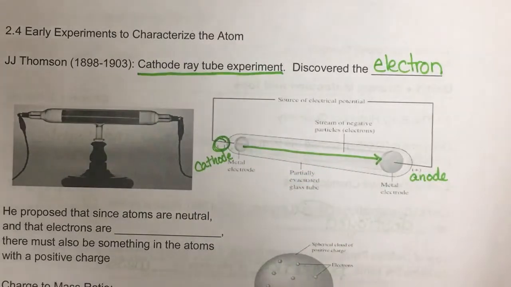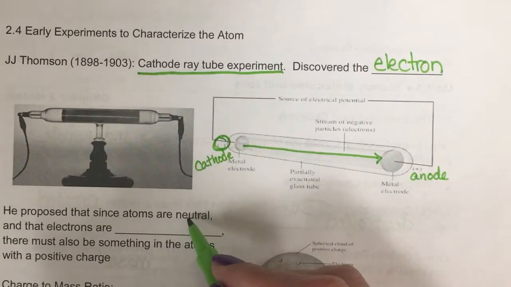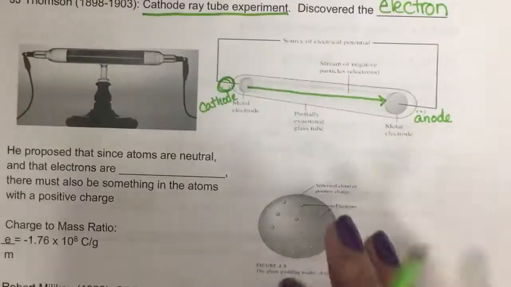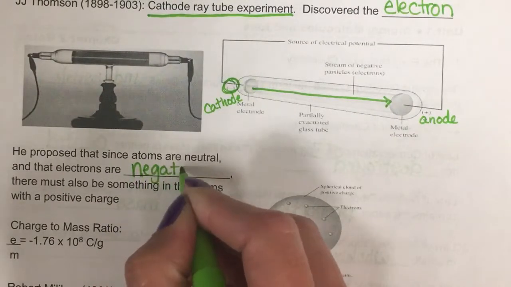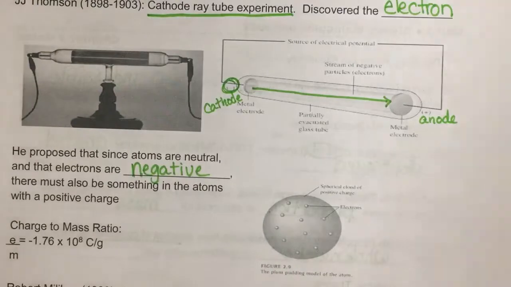Now, he decided that our atoms have to have electrons. He said the electrons are going to be negatively charged, but he knew that atoms were neutral. So he said that if we have these negative atoms, or sorry, negative electrons, and our atom is neutral, then we also have to have something positive. Now, he didn't know what that positive charge was. He didn't come up with an answer.